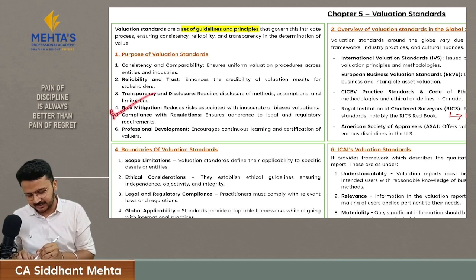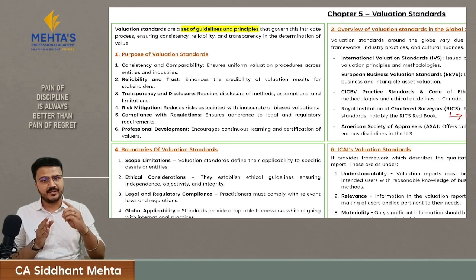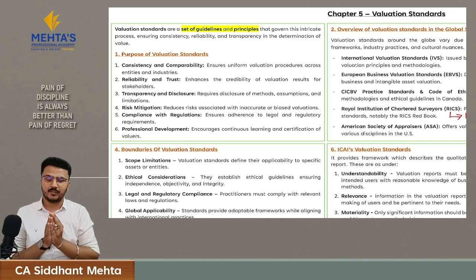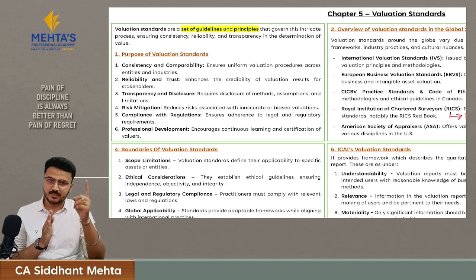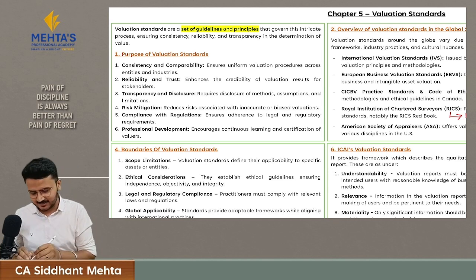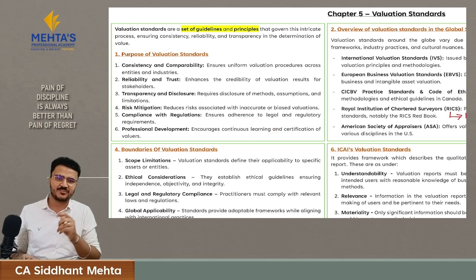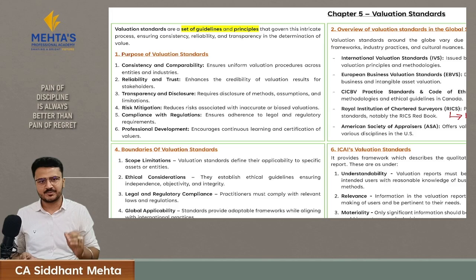Fourth is risk mitigation. Fifth is compliance with regulations. As we all know, regulations refer to standards to derive the value, that you have to derive the value based upon the standards. Hence, if there are standards, there will be compliance with regulations. This is the fifth purpose. And the sixth one is professional development. Standards keep on changing based upon industry practices. Hence, if any valuer is following these standards, he will have continuous learning about industry practices. These are the six purposes of having valuation standards.